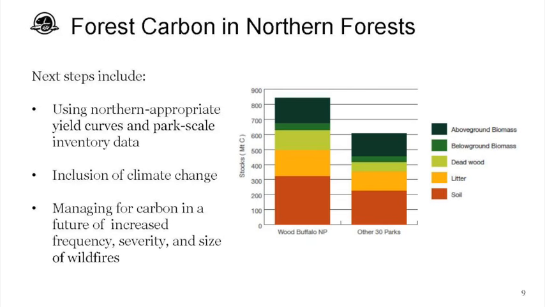So if you look at this graph here, it's just looking at our total stocks, and I pulled out Buffalo National Park and then all other Gertie parks combined. So you can see that there's a lot of carbon in these northern parks. So if we added in Cho or Nahanni, for example, I can imagine that they would have as much as Buffalo as well.